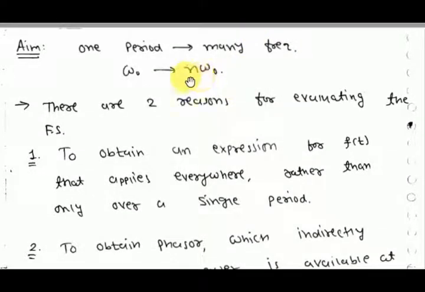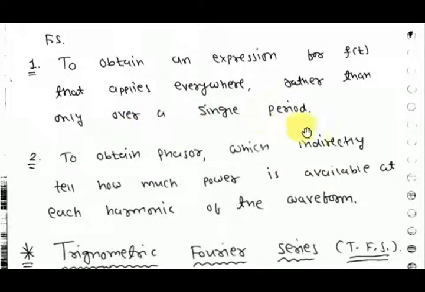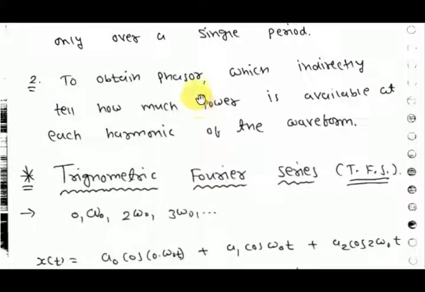So why are we applying Fourier series? We get harmonics, meaning from only one period we can get many frequencies. There are two reasons for evaluating the Fourier series: to obtain an expression for f(t) that applies everywhere, rather than only over a single period, and to obtain the phasor, which indirectly tells how much power is available at each harmonic.